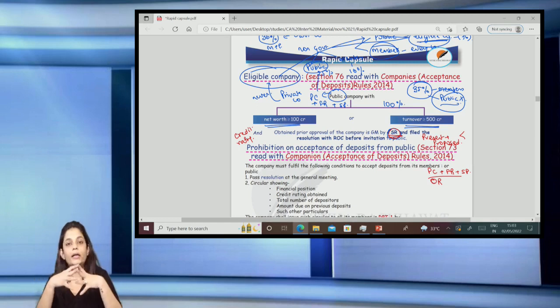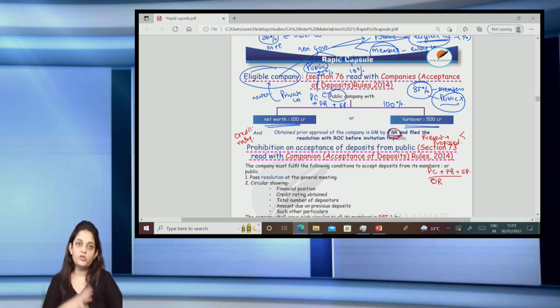So they have to get a credit rating every year. If you are an eligible company, you have to get a credit rating every year. So I hope till this point it is clear to everyone. Before we go into section 73 and the rules, I hope this is clear to everyone. Yes, so we'll continue now.